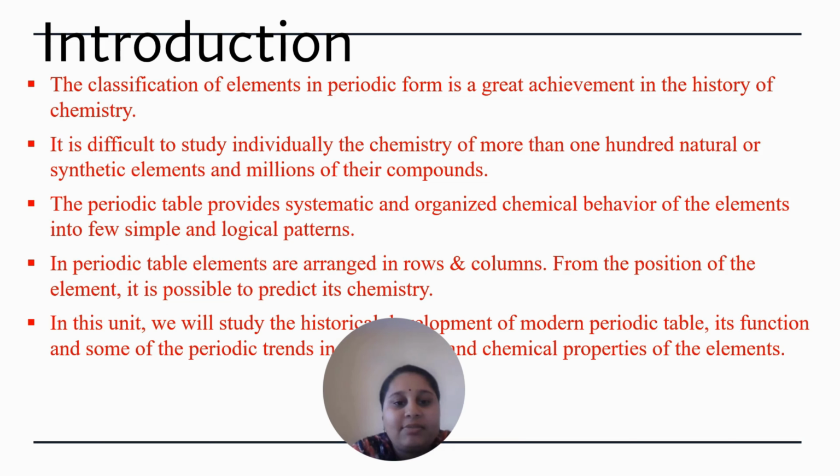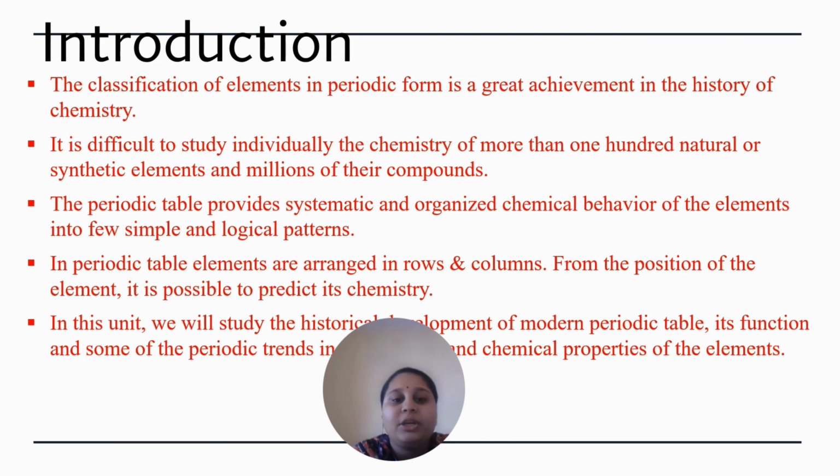How are they classified and how are they grouped, and what is the name for grouping them, and how are they constructed? We'll study all those things. This classification of elements in a periodic form is one of the biggest achievements in the history of chemistry.